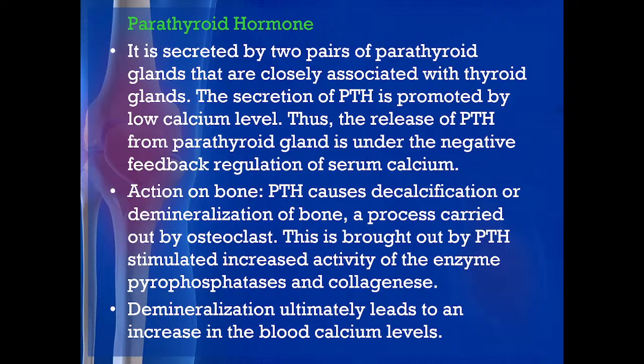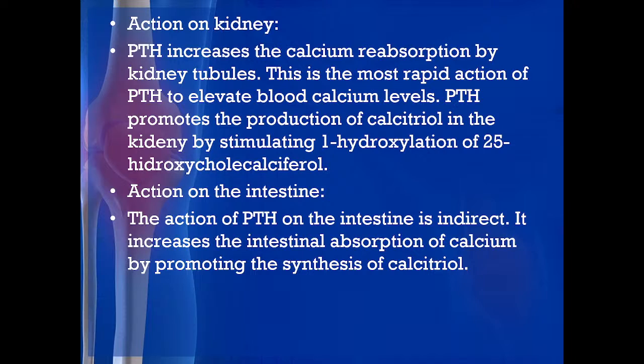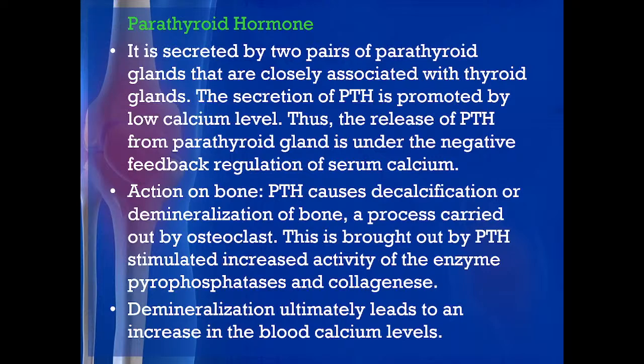Now this PTH is having action on 3 different target organs. It is having action on the bone, it is having action on the kidney and it is having action on the intestine। तीनों के ऊपर में एक्ट करके ये तुम्हारा सीरम कैल्शियम लेवल को बढ़ाएगा। इसका बोन के ऊपर में एक्शन क्या है, it is very easy. PTH causes the decalcification and demineralization of the bone, a process carried out by the osteoclast. बोन बनाना है तो ऑस्टियोब्लास्ट, वहाँ से कैल्शियम निकालना है तो ऑस्टियोक्लास्ट। So PTH is acting on the bone. It causes the decalcification or demineralization of the bone, a process carried out by osteoclast.